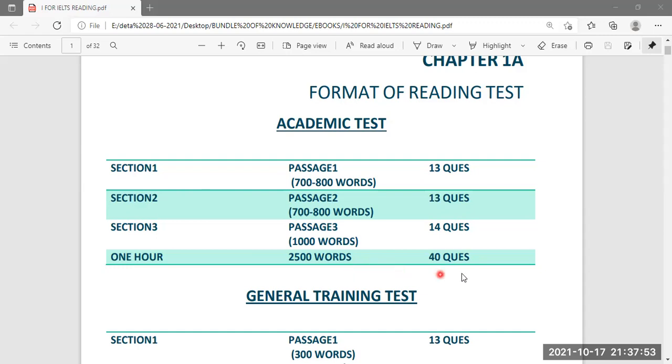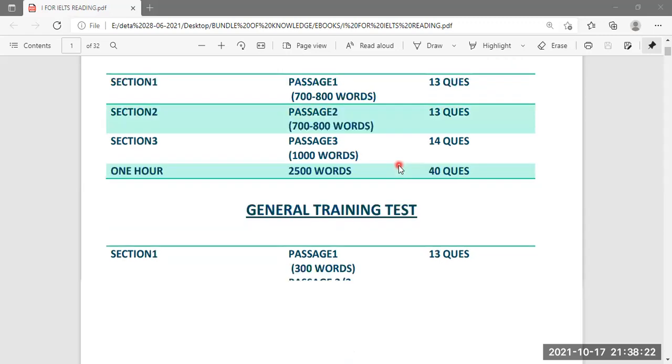You have to read 40 questions. You have to find the answers, and that too in 1 hour only. That is why I will offer you some strategies which will cut short these times of finding the answers of these questions. So it is very important to learn these strategies, especially in reading test. Now this was the format of an academic test. Let's move on to the general training test.